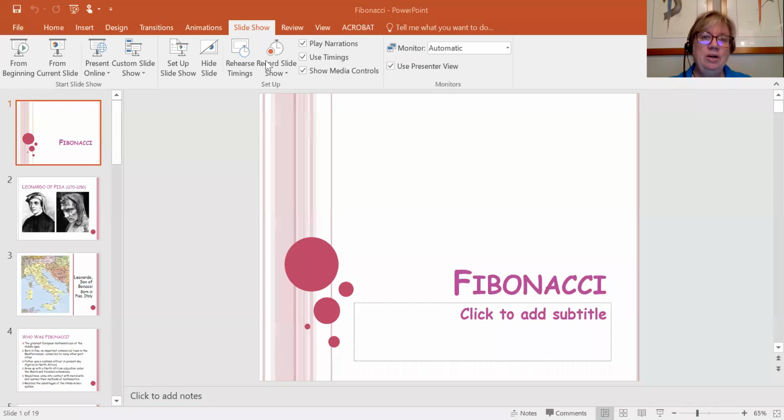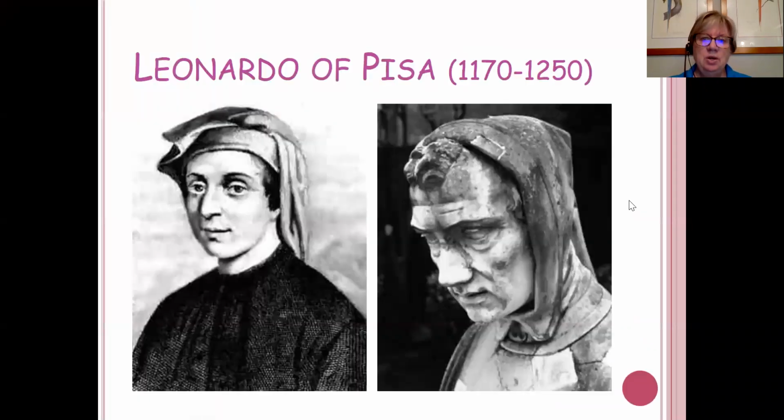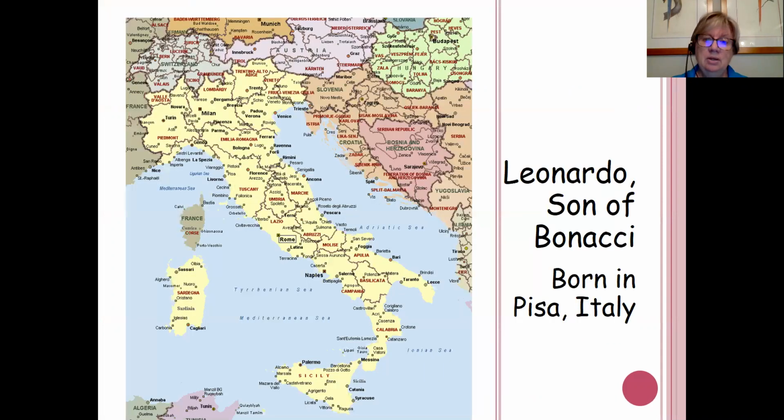And you probably have already heard of Fibonacci just because you have heard of the sequence that is named after him. So his real name is Leonardo of Pisa, lived from 1170 to 1250 in Italy, Pisa, of course, and that is Pisa of the Leaning Tower of Pisa. He's known as Fibonacci because that is from the Italian words filius Bonacci. So filius means son of Bonacci, his father's name. So that's where the Fibonacci comes from. Leonardo is probably what his friends and his family called him.